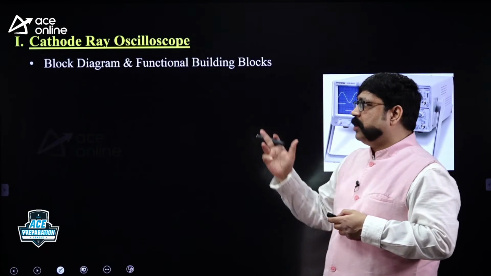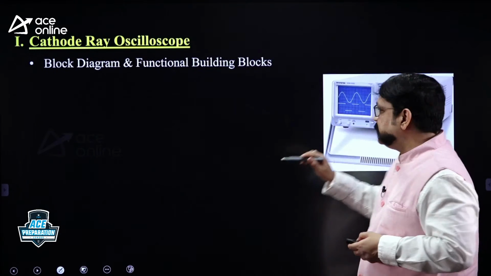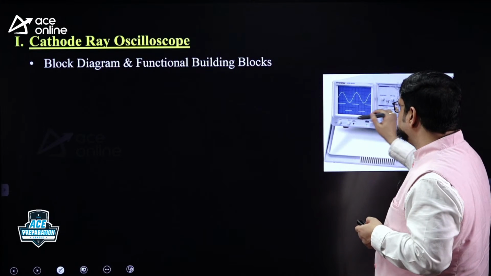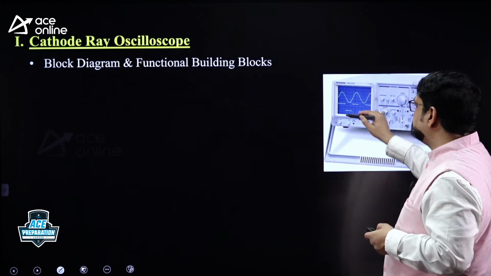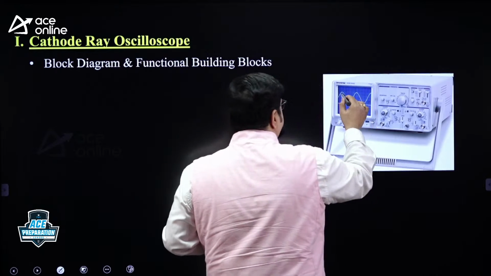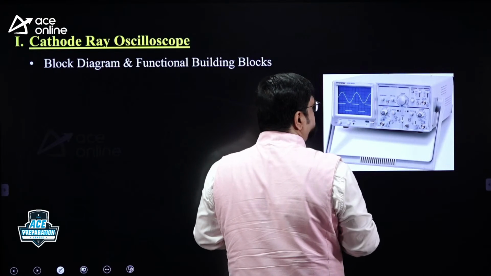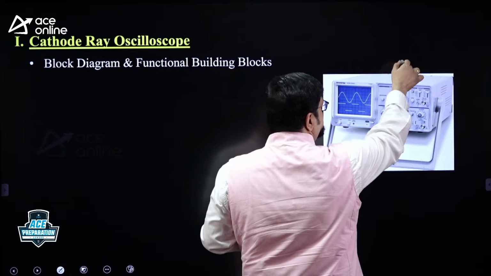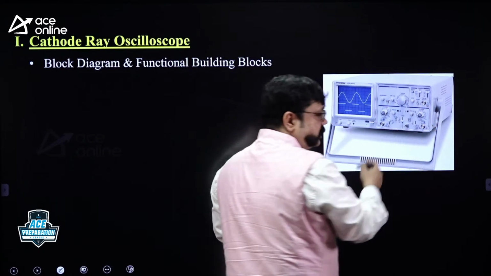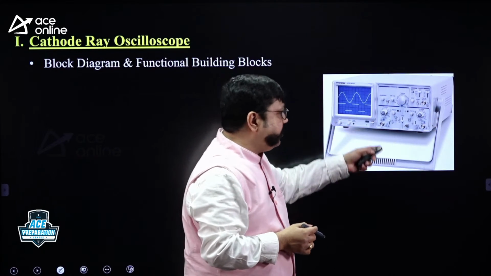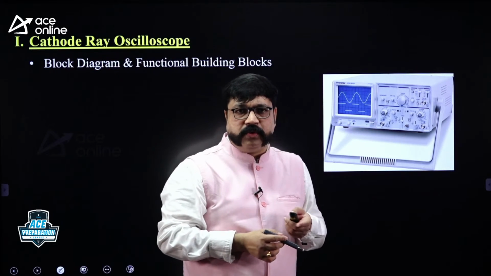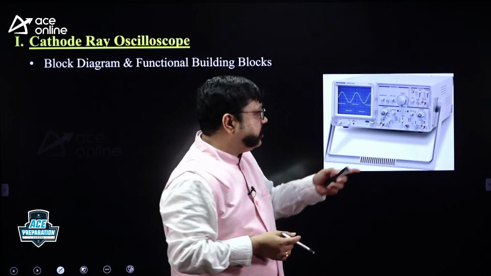You need to start with the block diagram, please. Circuit diagram. What is there inside the CRO? This is actually the screen. The user interface is nothing but the screen where you will observe a steady image of an unknown signal. What is there behind the screen, inside this box? These are all various controls, as you can see. Various controls: volts per division, time per division, focus control, intensity control, position control. Different controls will be there.